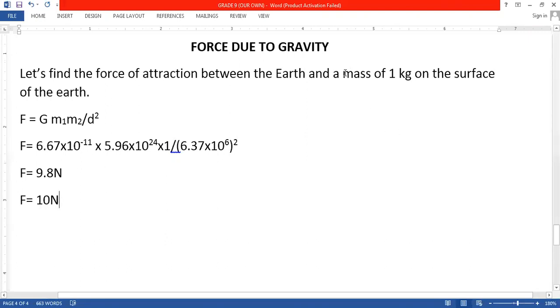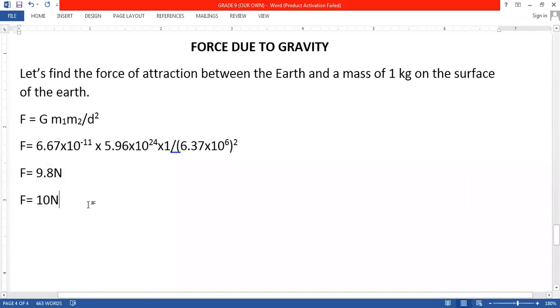So how much is the weight of the object of mass 1 kg? The weight of the object of mass 1 kg is approximately 10 Newton. And if you want to be a little more specific, then it is 9.8 Newton.